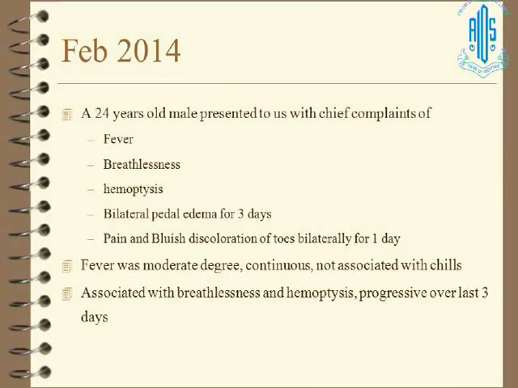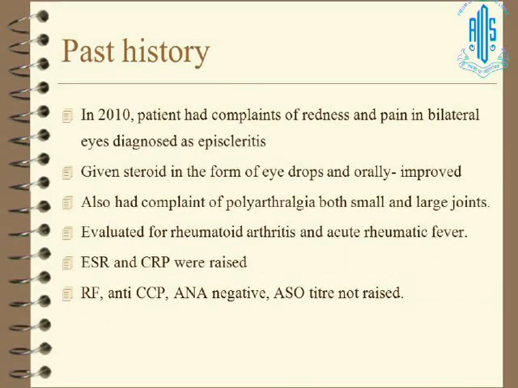This was a 24-year-old male who presented to us with chief complaints of fever, breathlessness, and hemoptysis for 3 days, and he had a discoloration of toes. He has a very significant history. In 2010, this patient had redness and pain in both eyes and was diagnosed as episcleritis at a big multi-center hospital. He was given steroids in the form of eye drops and orally, and he improved. But simultaneously, he also had polyarthralgia of both small and large joints. He was evaluated for RA and rheumatic fever. His ESR and CRP were raised. RF, anti-CCP, and ANA were negative, and ASO titer was not raised.